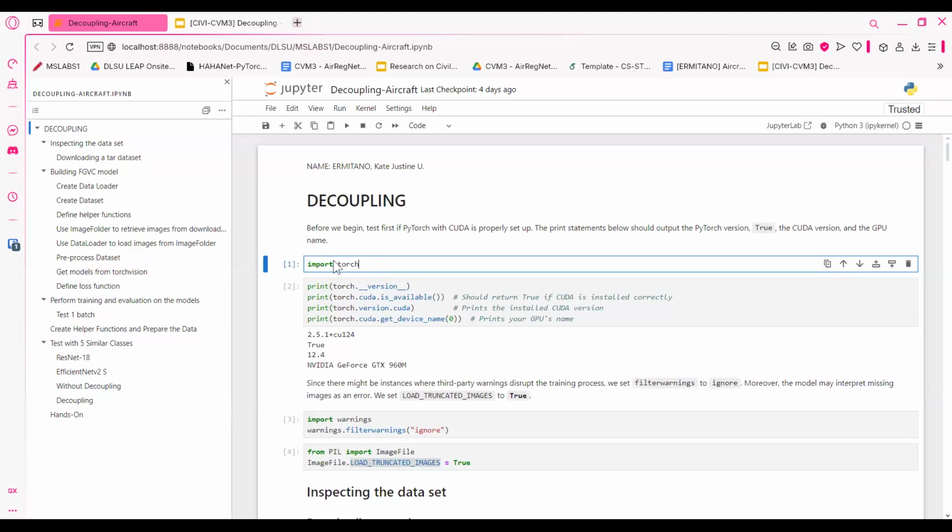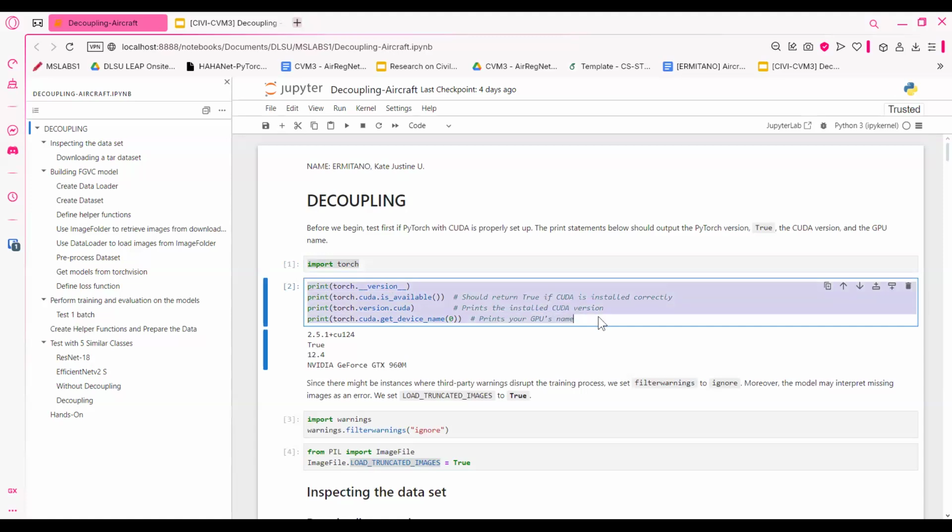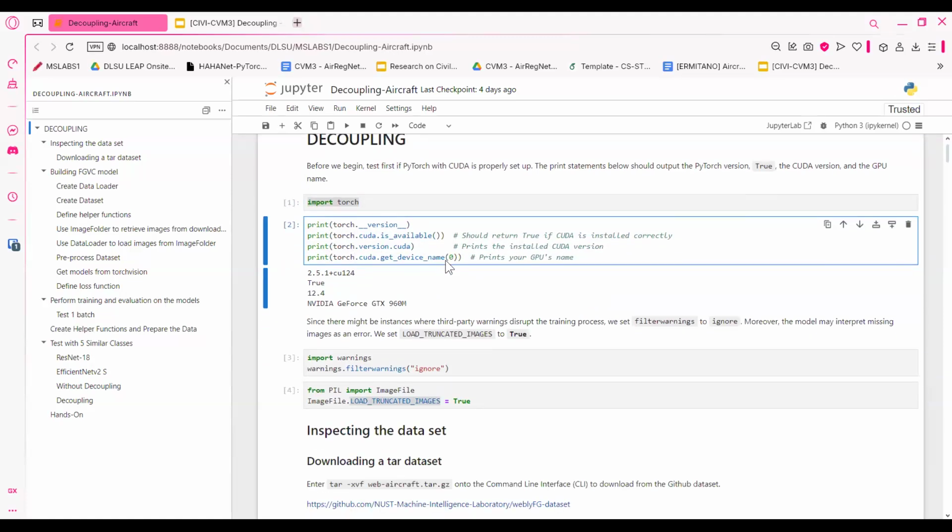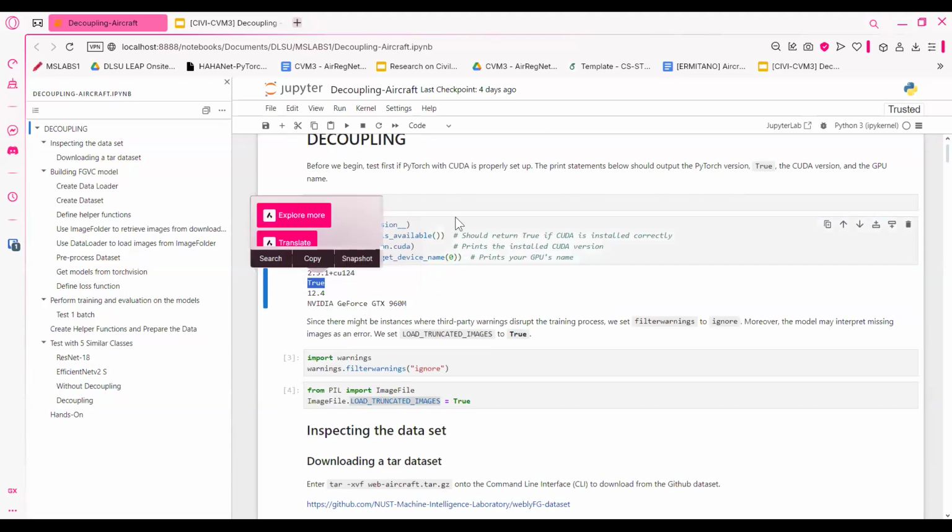First, we're going to import Torch, since we have to verify if we have CUDA available and PyTorch is updated. Because if we don't have CUDA or PyTorch, the results here are going to be false. So we have to make sure everything is working before we start training.